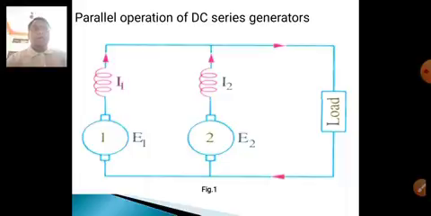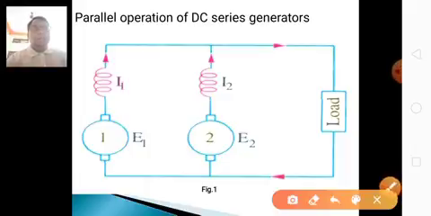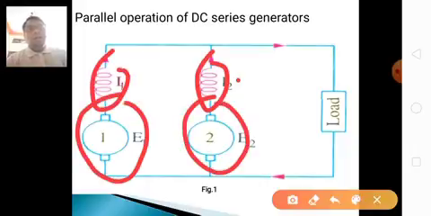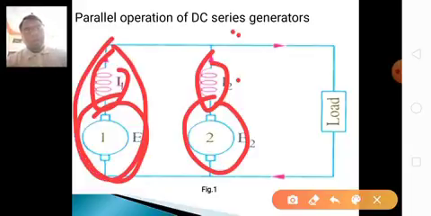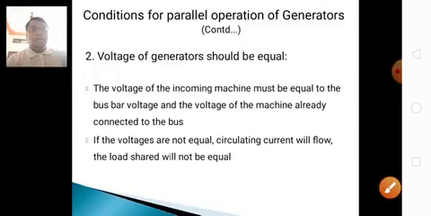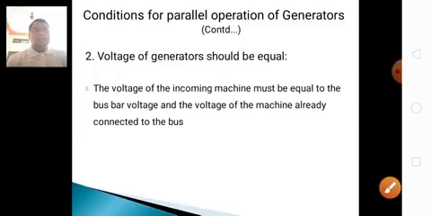Here is the parallel operation of DC series generators. See here, the field winding is connected in series with one generator, and the field winding of the other generator is also in series. These two series generators are connected in parallel. This is the first generator and this is the second generator.